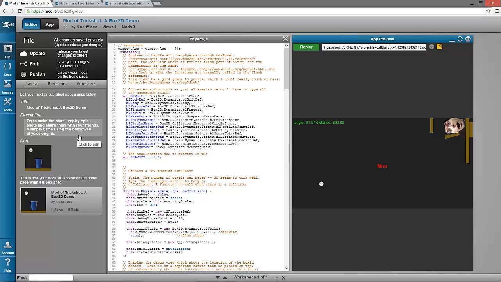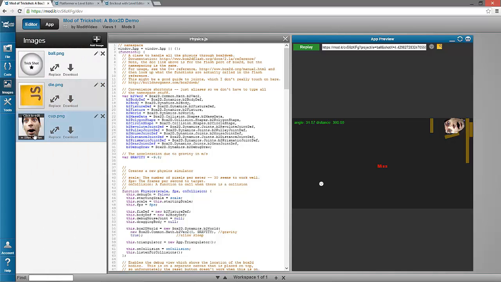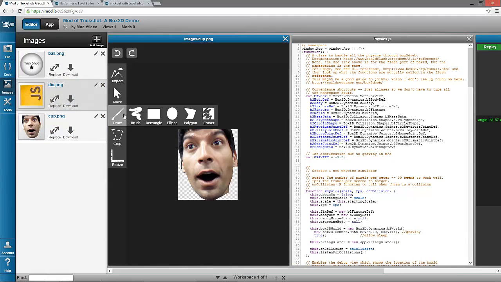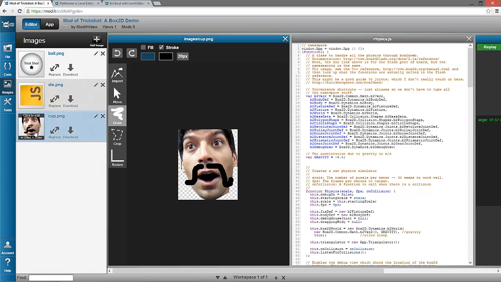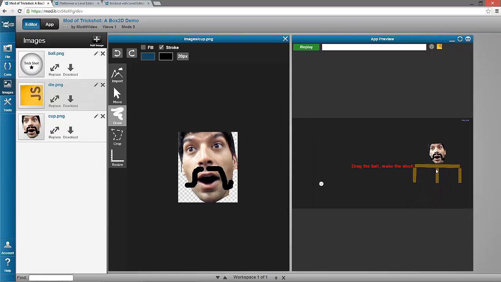Now, one of the cool things about our platform is that because it's based around making apps and games, we want to let you extend the platform yourself with your own custom tools. So just like we have this code editor that lets you edit the actual code files, we also have, might as well show you this, an image editor that lets you edit images. So if I want to add a little freaky mustache here, I can do that. Okay. We see it updates right there, and I can refresh my preview and see the mustache on our CEO.